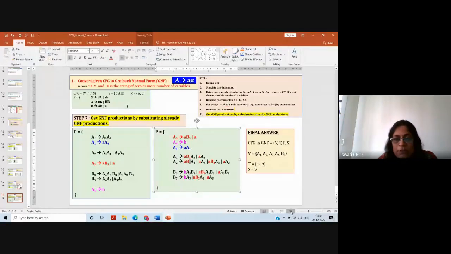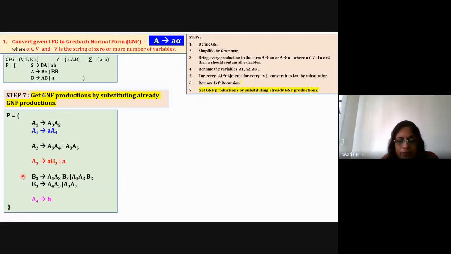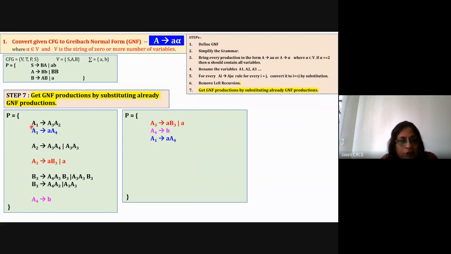So now we'll see here, take the input of step number 7, write down that input on the left hand side, identify the rules which are already in GNF, write them first, and then take the first rule. For the first rule, if A3 is there, then find out the value of A3 and replace A3 with the corresponding values. So when you replace it, you get all the rules in GNF format. Starting with the small case letter, after that all variables. So this is done for this first rule.